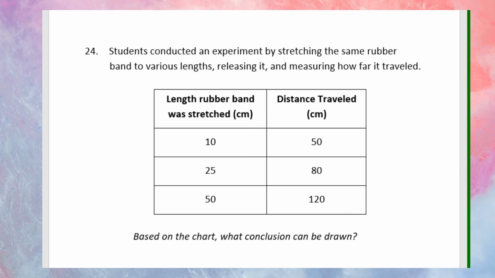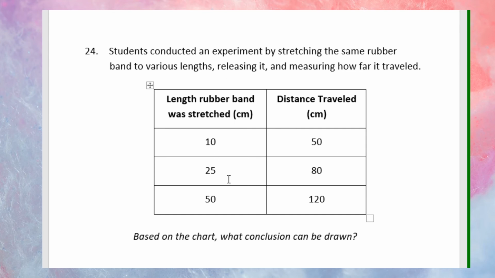Number 24. Students conducted an experiment by stretching the same rubber band to various lengths, releasing it, and measuring how far it traveled. Length rubber band was stretched in centimeters, 10 centimeters. Distance traveled, 50 centimeters.